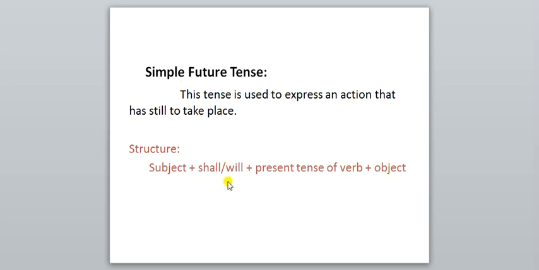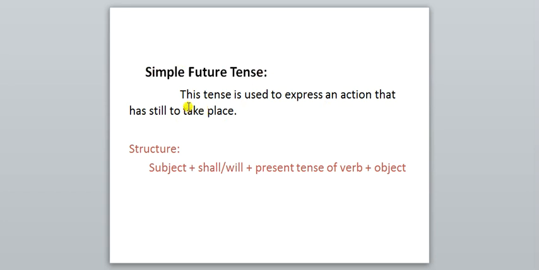In short, in simple future tense, an action has to take place. Still अभी तक वो एक्शन हुई नहीं है. It has not taken place, but it will take place. वो बाद में होने वाली है. Right? And when the action has to take place, at that time simple future tense is there.